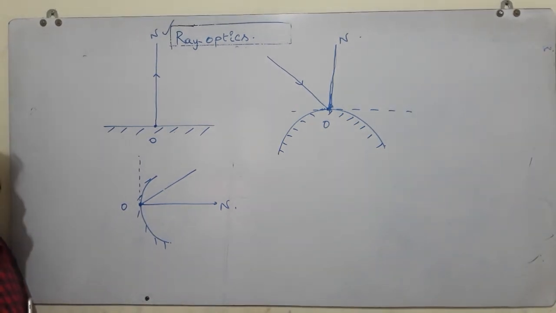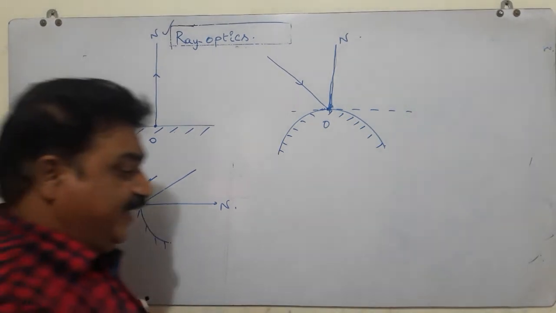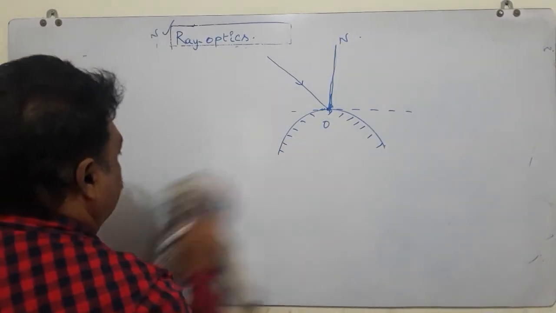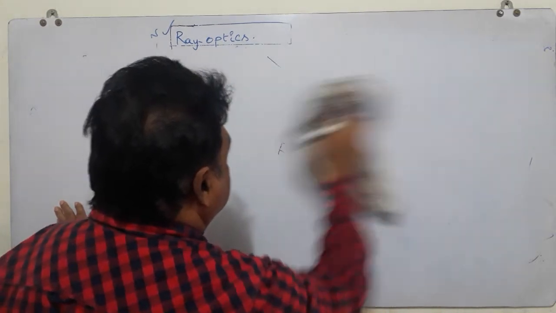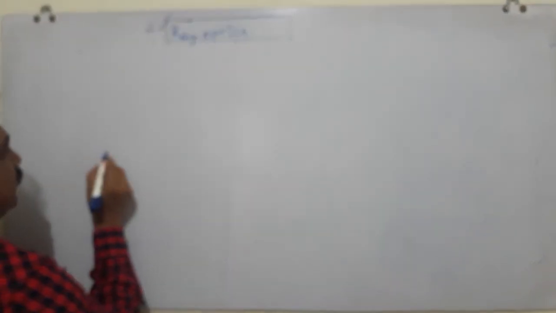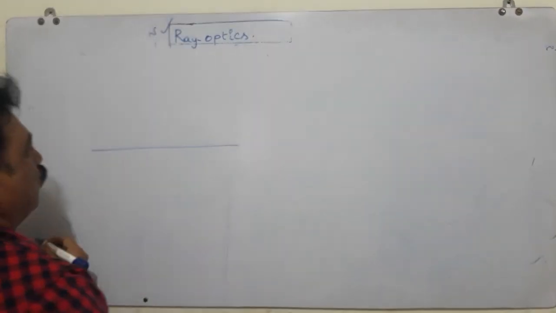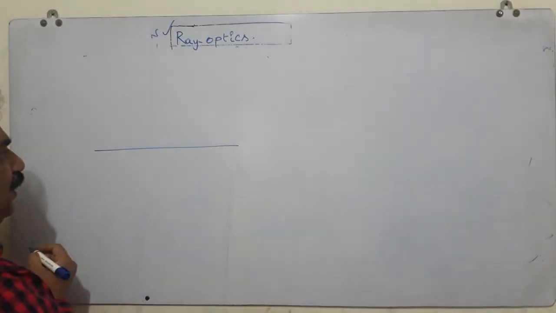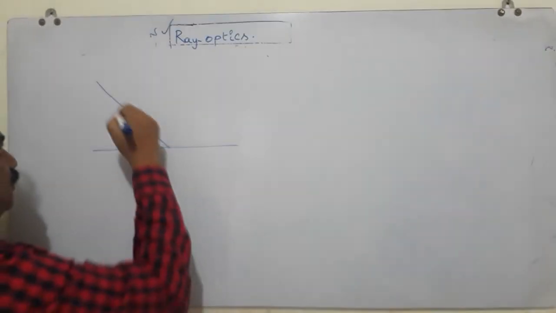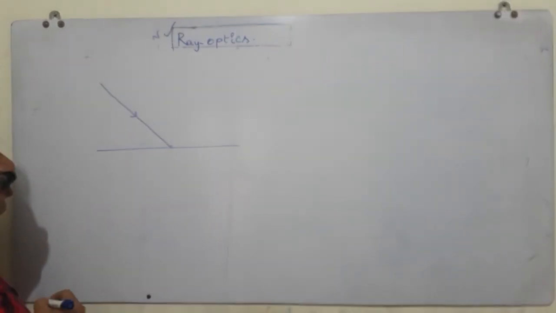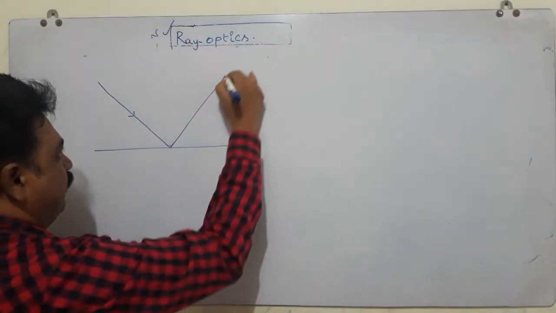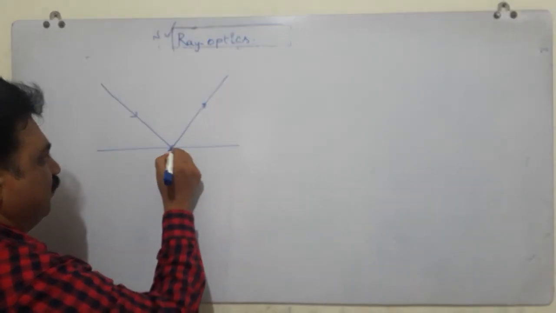As we have already discussed, during reflection, if you observe carefully, this is the border separating two media. A light ray is incident on this border. The light ray is sent back into the same medium.